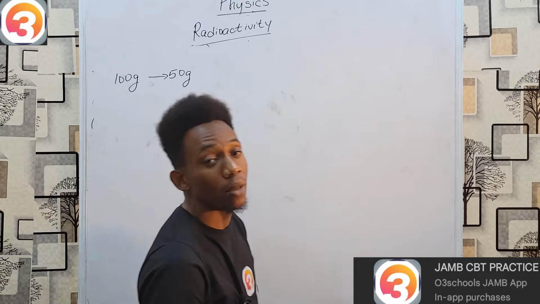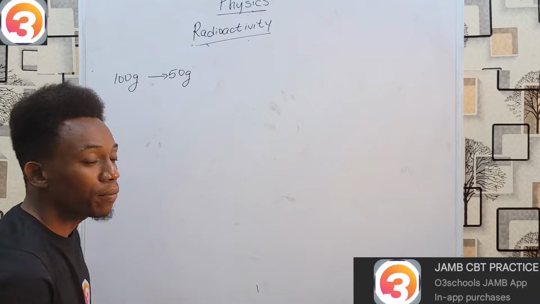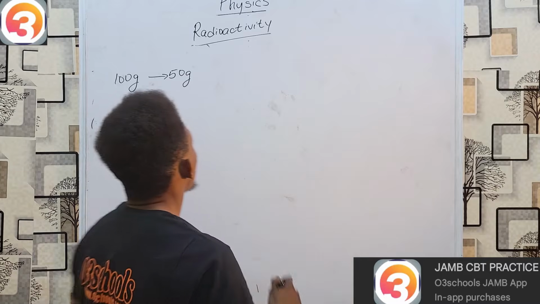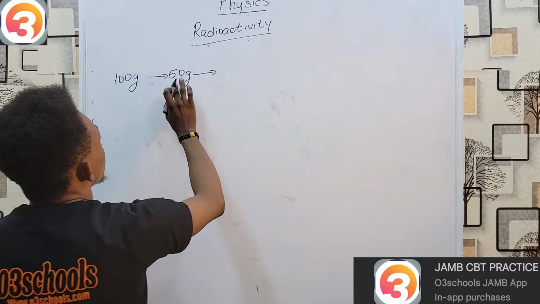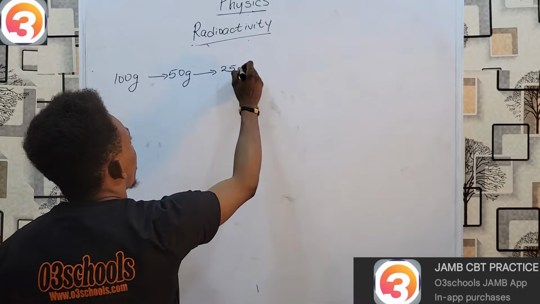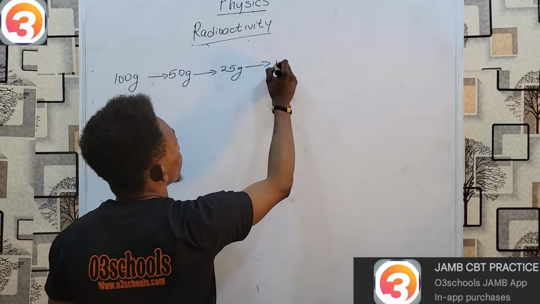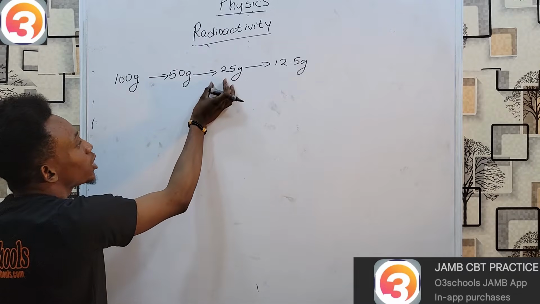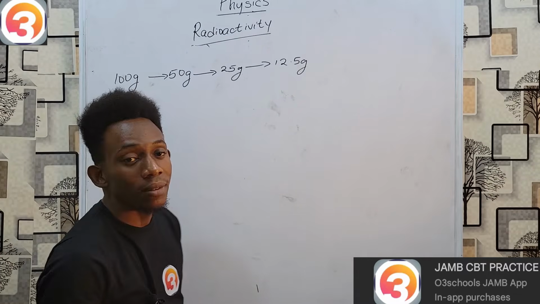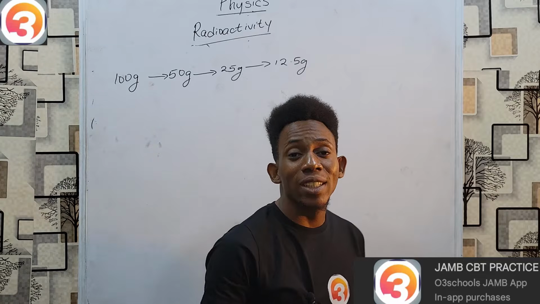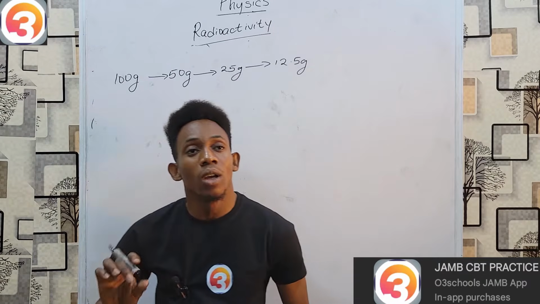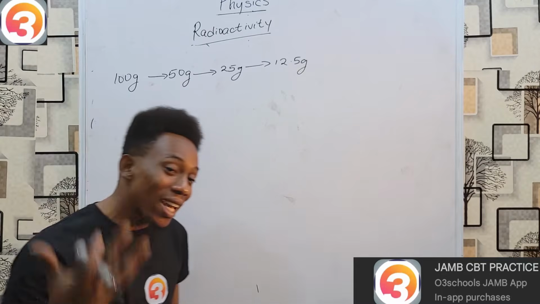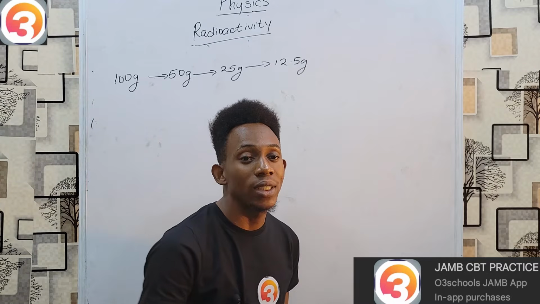One of the special behaviors of radioactivity is that half-life is constant no matter the size. That means it will take the same half-life to go from 50 to 25, and also the same half-life to go from 25 to 12.5. It doesn't matter that in this case it is losing a smaller amount. In radioactivity, half-life is constant no matter the change in mass, as long as you remember that half-life is the time taken for half of whatever was there before to decay.